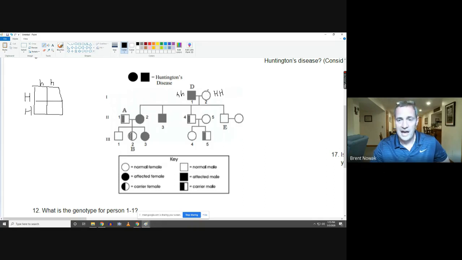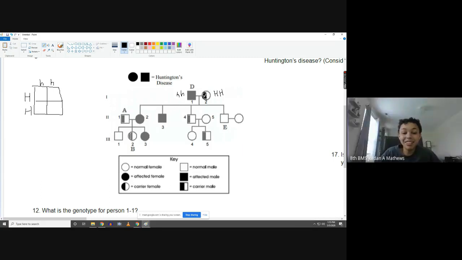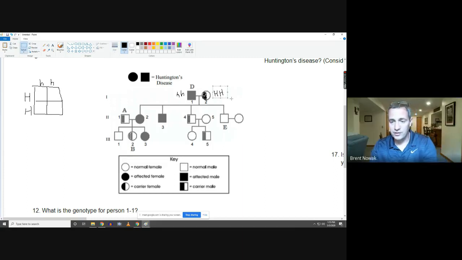So this person has to be a carrier. Has to be a carrier. That's why I was confused. Yeah. Same. It was so crazy. Good. I was just confused. I apologize. Sometimes we do our work and then we don't realize that there are mistakes there, and there very clearly is a mistake. So that has to be heterozygous because we need a dominant letter. So that person is a carrier. Okay.